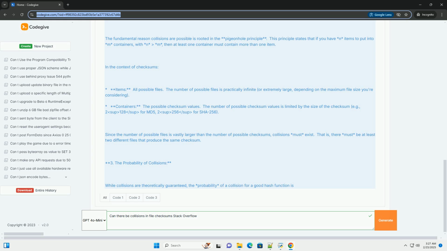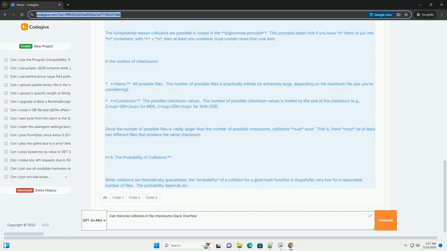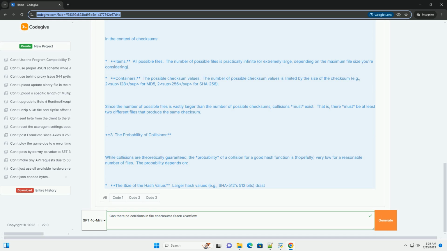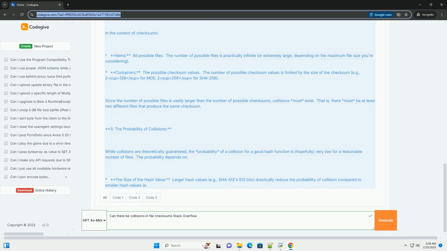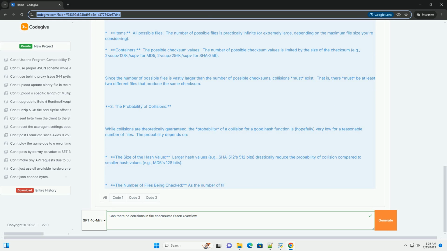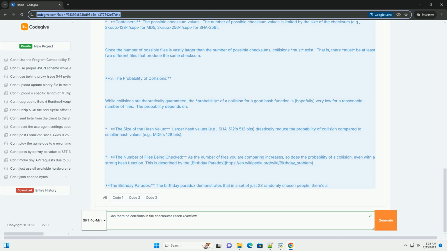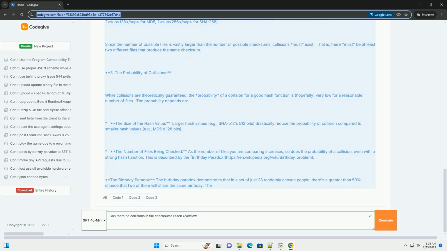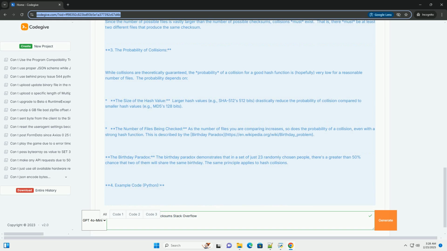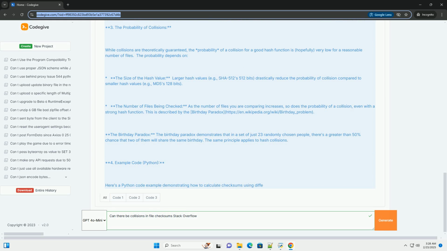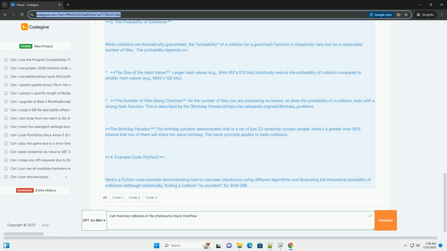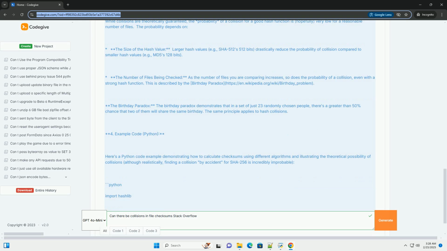Checksum algorithms work by taking an input, the file's data, and producing a fixed-size output, the checksum value. Common algorithms include cyclic redundancy check, CRC: relatively fast but also relatively weak. CRCs are often used for error detection in data transmission but are not cryptographically secure for file integrity verification. Variants like CRC32 are common.